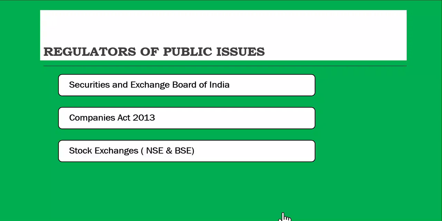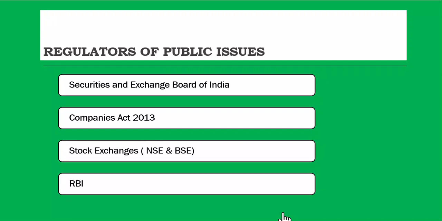Then the stock exchanges, the National Stock Exchange and Bombay Stock Exchange, because when a company issues shares for the first time, it gets listed on the National Stock Exchange or Bombay Stock Exchange or both of them. There are certain regulations which the company needs to follow. There is a complete set of regulations, and we are going to understand that also. Then the Reserve Bank of India. So these are the regulators of public issues. We are going to cover what they do and how they regulate in our coming slides.